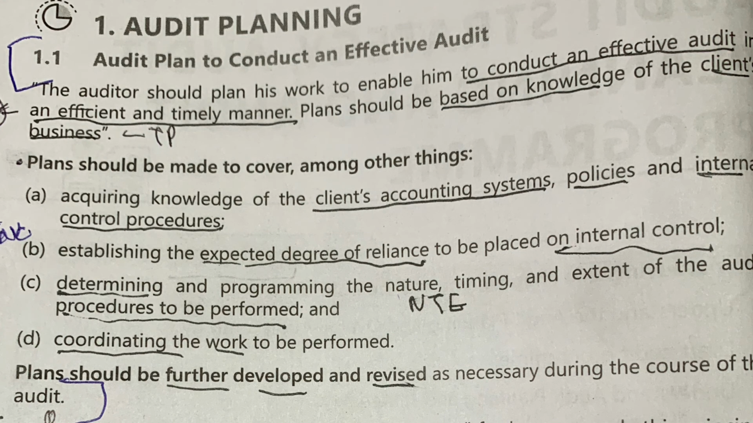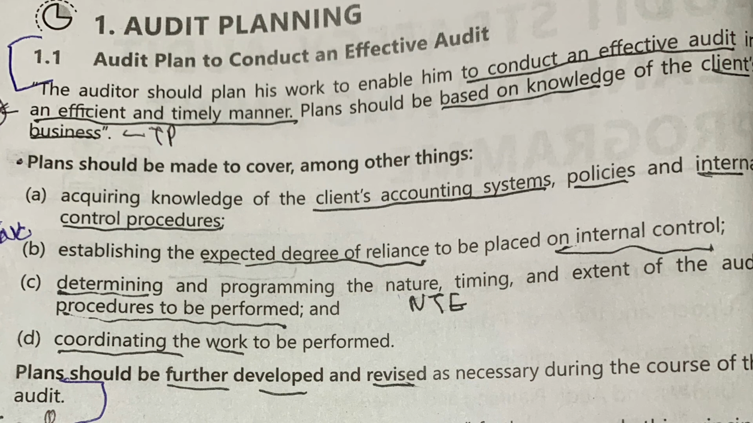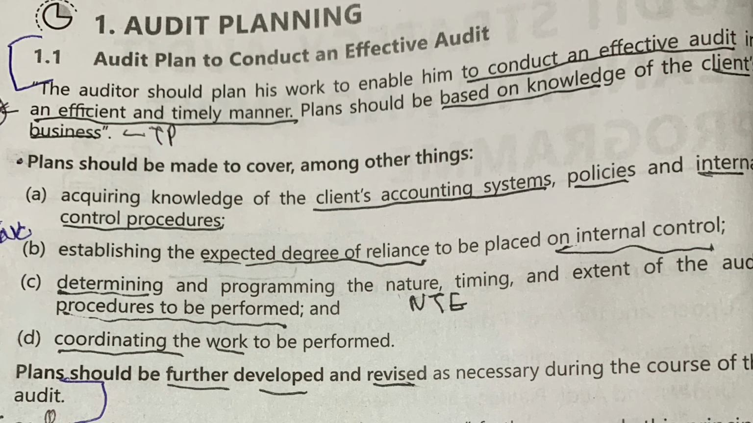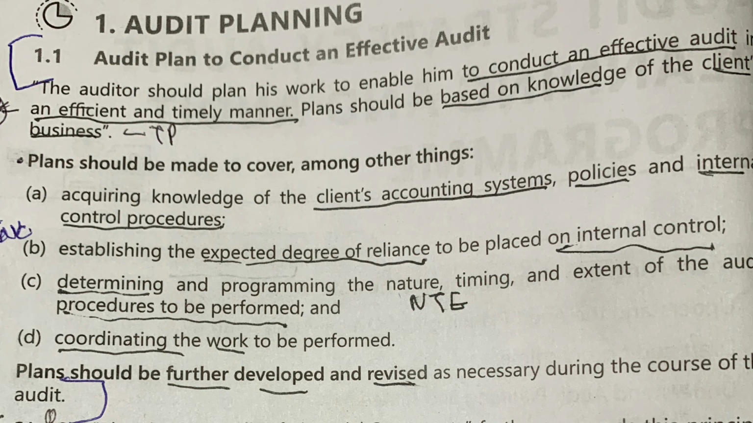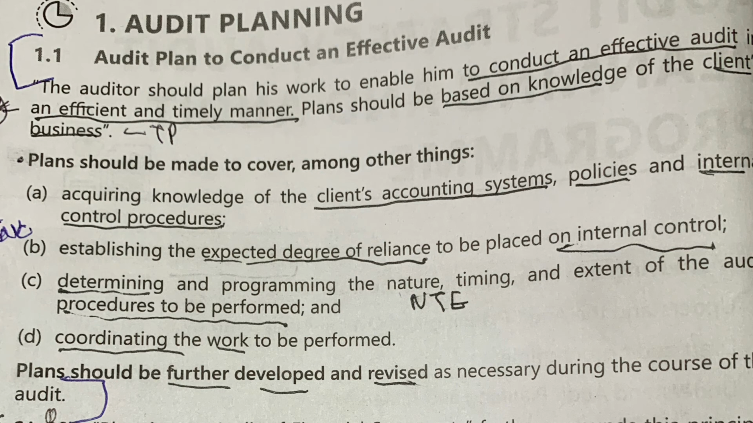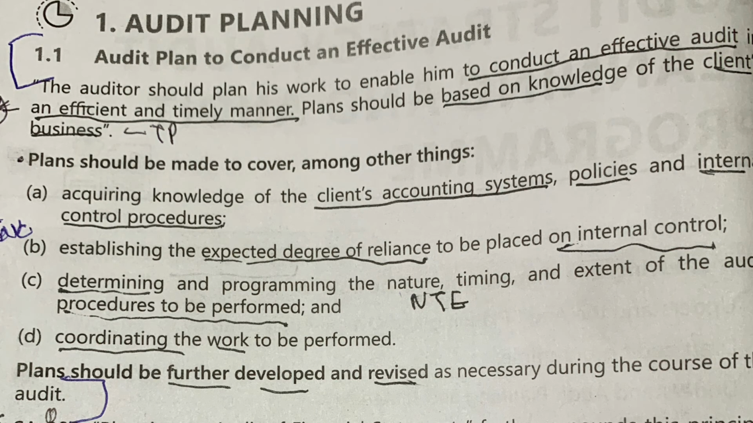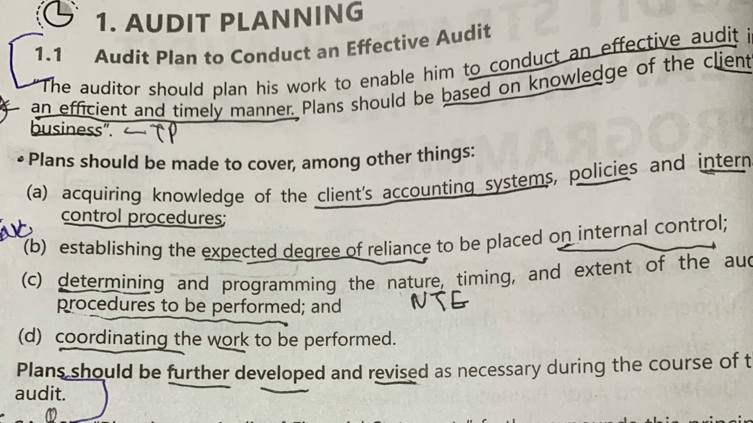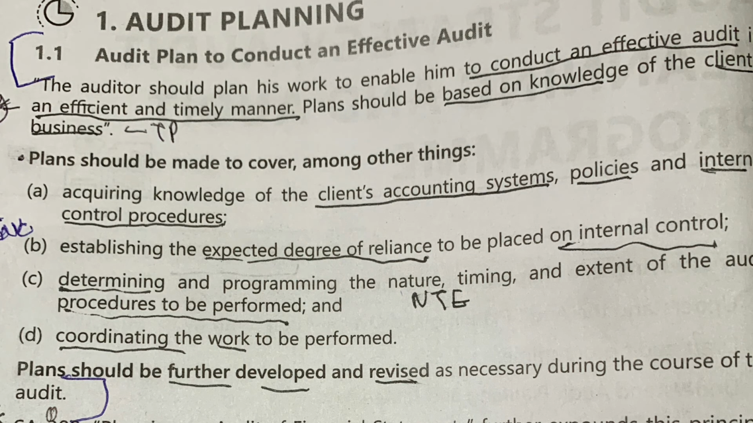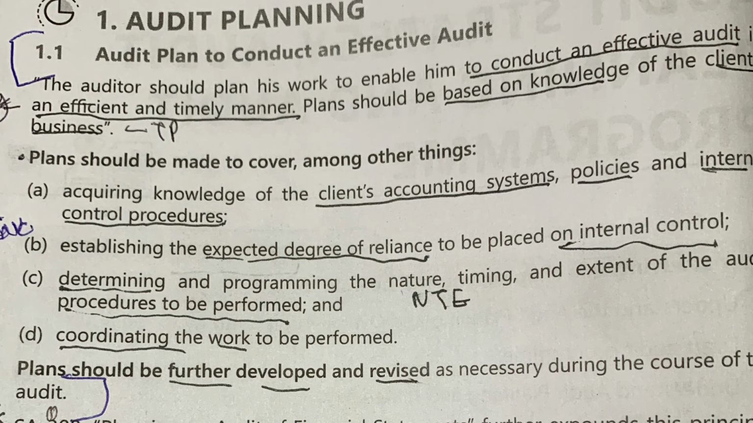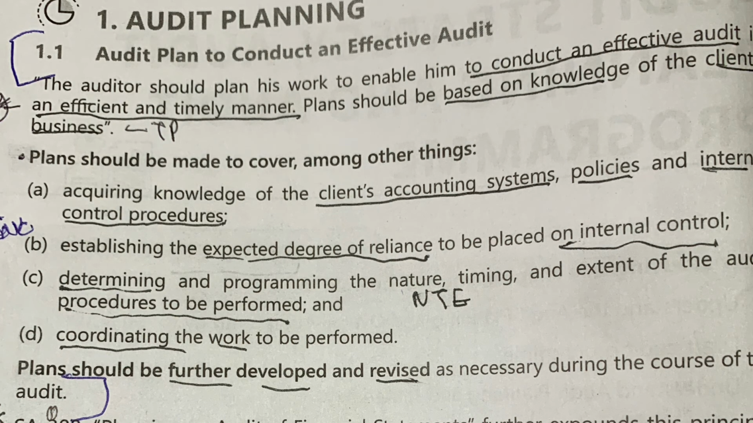Third is determine and programming the nature, time, and extent of audit procedure to be performed. This is a common point between audit strategy and audit plan. We saw this point in establishing the overall audit strategy. Next point is coordinating the work to be performed, and we need to conclude: plan should be further developed and revised as necessary during the course of the audit. Easy.